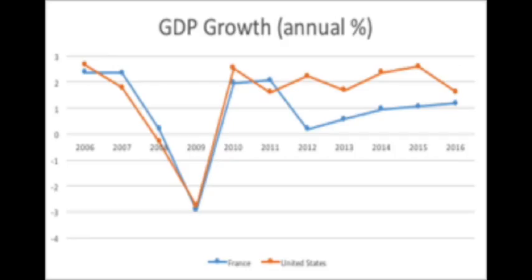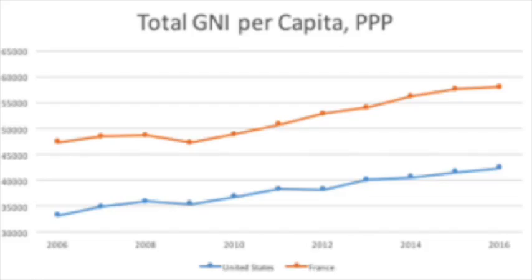Now we take a look at a measure of economic growth, gross domestic product. Both France and the U.S. took major hits in 2007, leaving them at their lowest point in 2009 at negative 3%. Both countries made their recovery in 2010, but unlike the U.S., France had another significant decrease in 2012. France has still not fully recovered to the position they were in 2006.